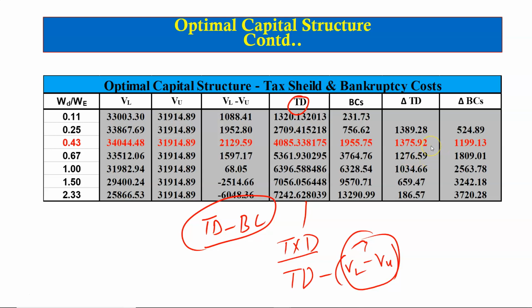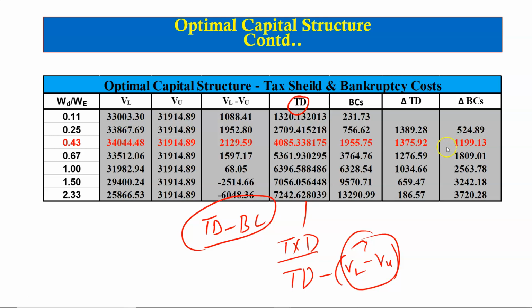At 30% borrowing and 70% equity, we see that the marginal value of tax shield is still higher than the marginal value of the bankruptcy cost. It means that the optimal capital structure is somewhere between 30% and 40%, where the value of the tax shield will be equal to the value of the bankruptcy cost in marginal terms.